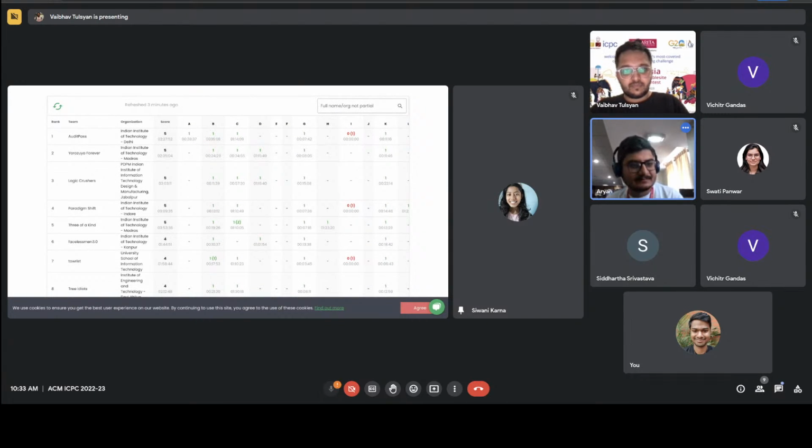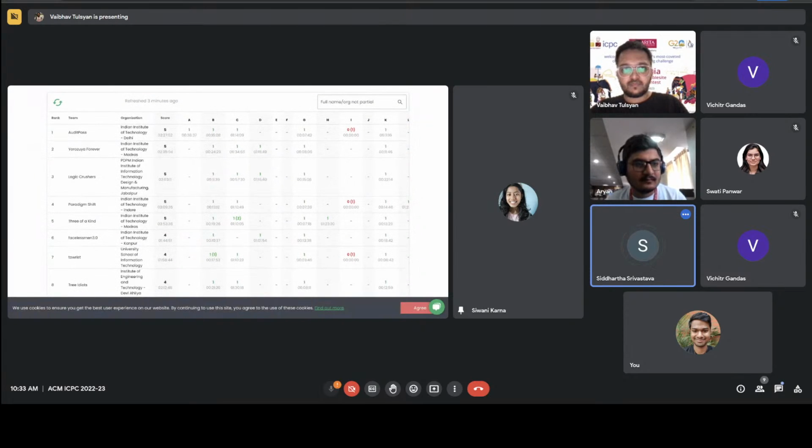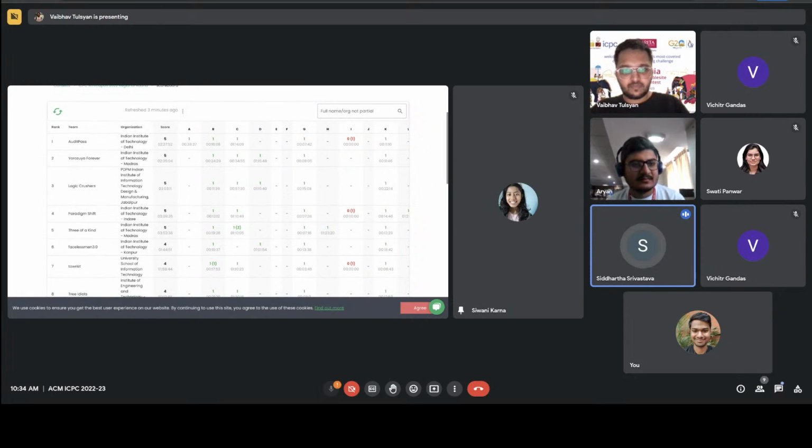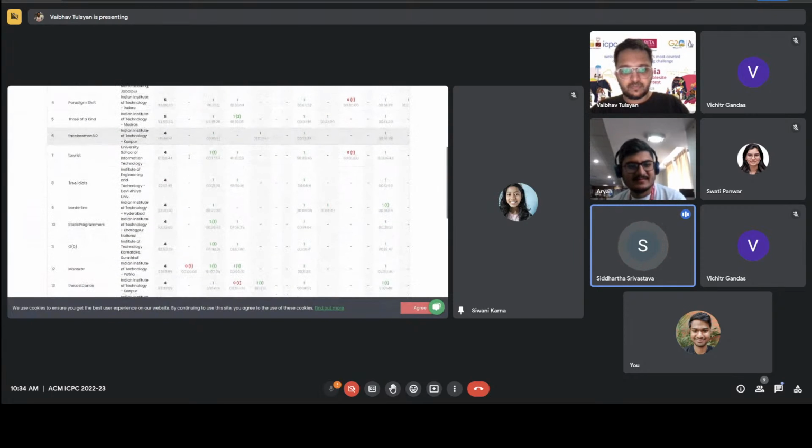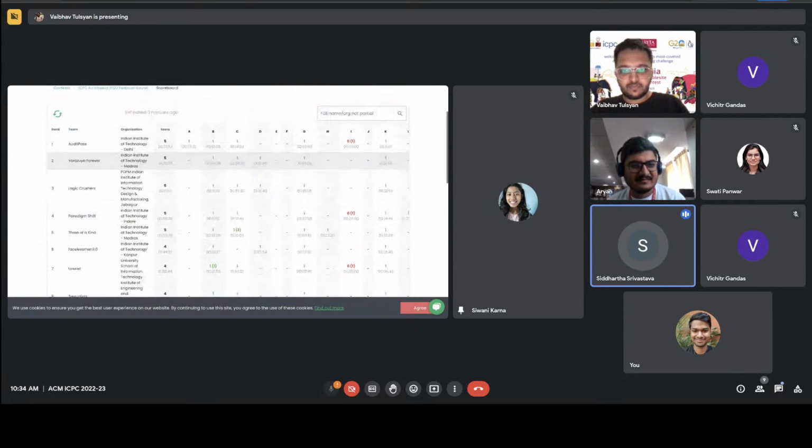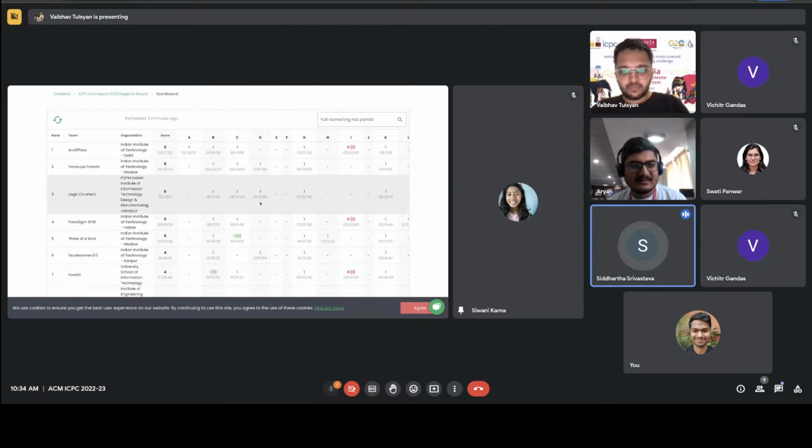So let's see. I think the only slightly interesting thing here is that, outside of the four questions B, C, G, and K that most of the top teams have solved, the fifth problem that people are solving is relatively unique. You have some people going for A. I think only Audit Pass has solved A till now. You have three teams approaching D. Four teams, I think. Yeah, four teams have solved D.